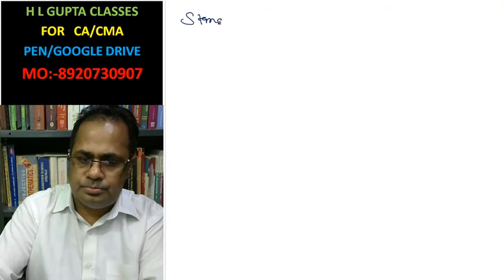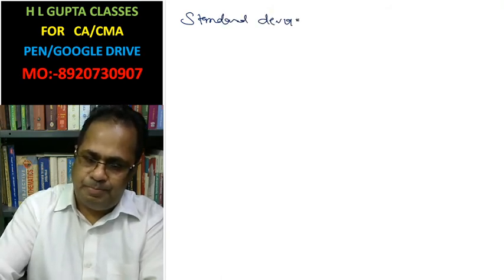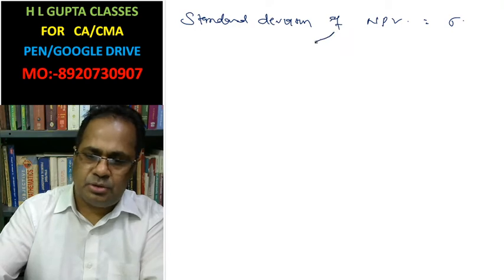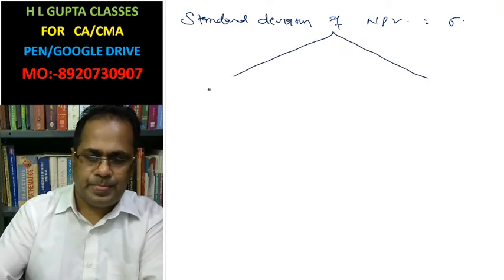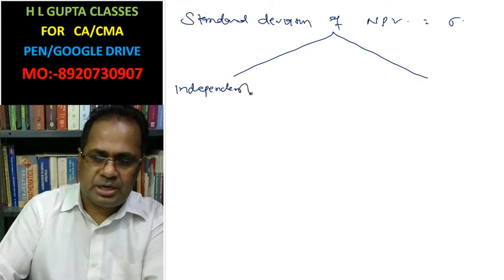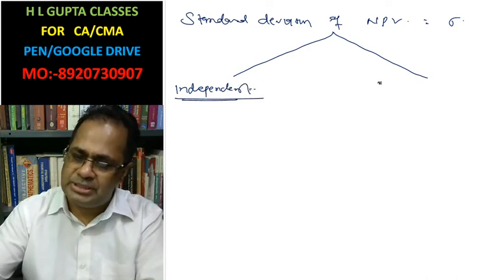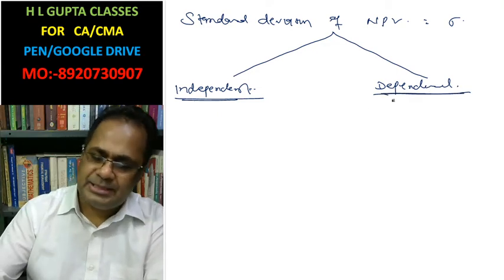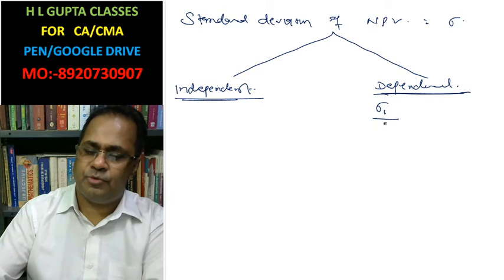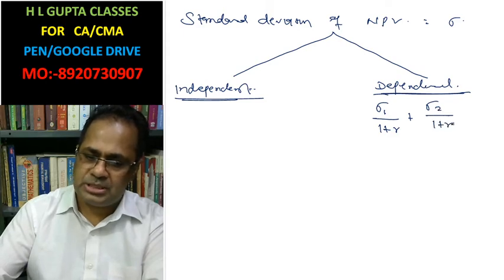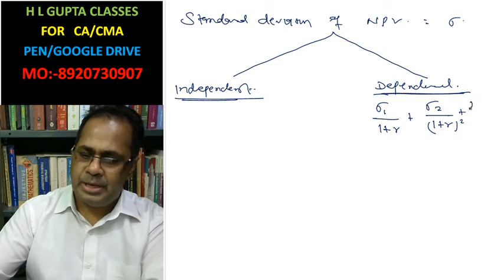There are two ways of calculating it: when cash flows are independent and when cash flows are dependent. When cash flows are dependent, the formula is standard deviation of first year over 1 plus R, plus standard deviation of second year over 1 plus R whole square, plus standard deviation of third year over 1 plus R to the power cube.